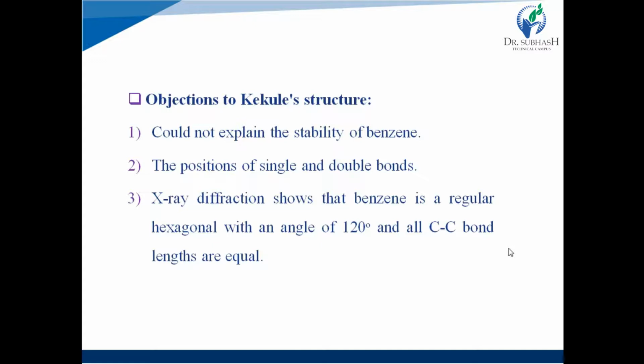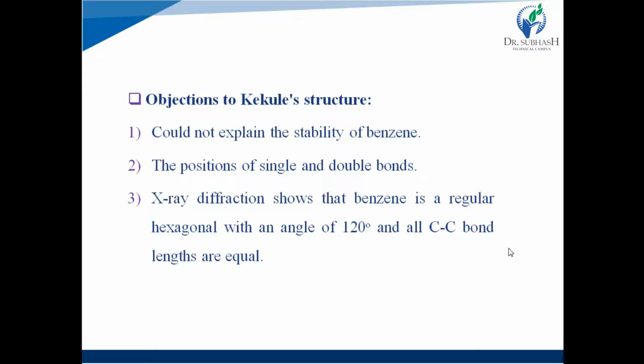If there is one single bond, one double bond, one single bond, one double bond, they should have different bond lengths and bond angles. But X-ray diffraction shows that benzene is a regular hexagon with an angle of 120 degrees and all carbon-carbon bond lengths are equal.